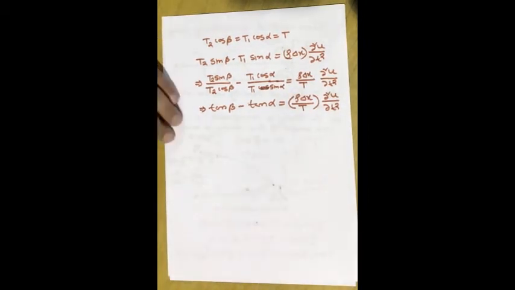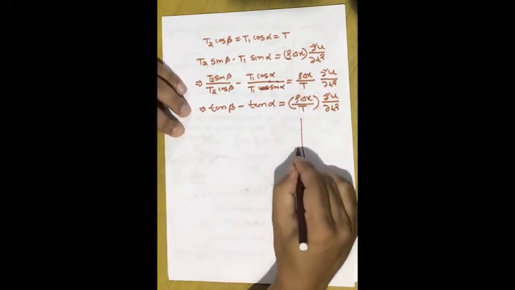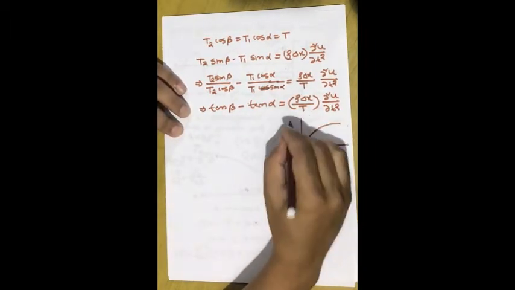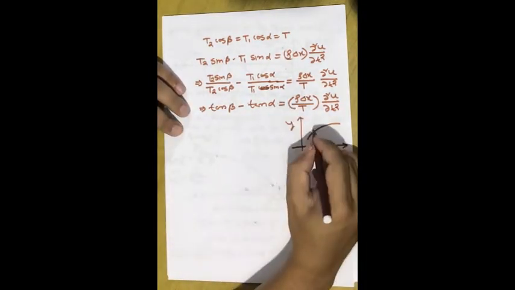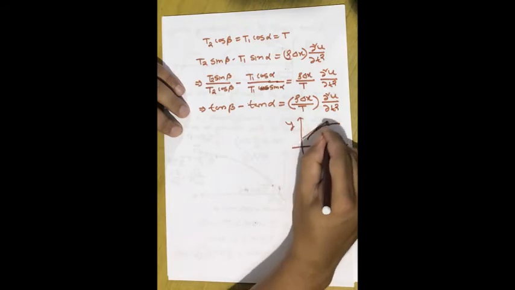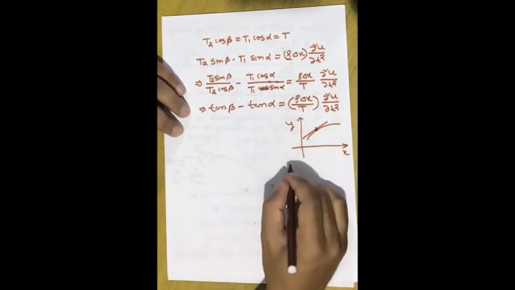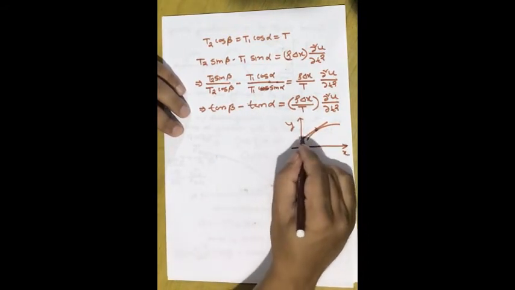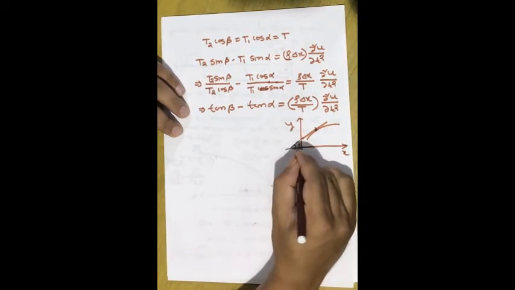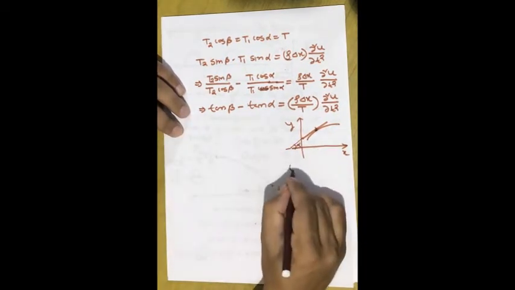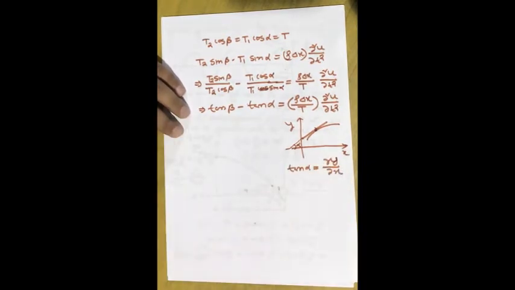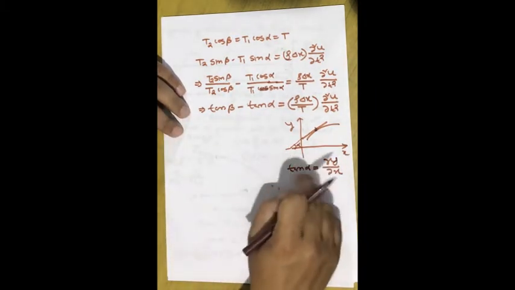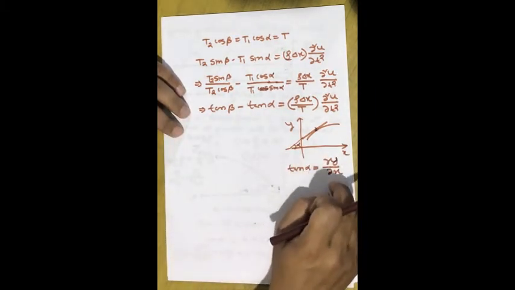Now suppose this is a function y with respect to x. The tangent at any point of the function, suppose this is a tangent and it makes an angle alpha, so we can write tan alpha is equal to nothing but del y by del x. So we can always write tan alpha is equal to del y by del x.